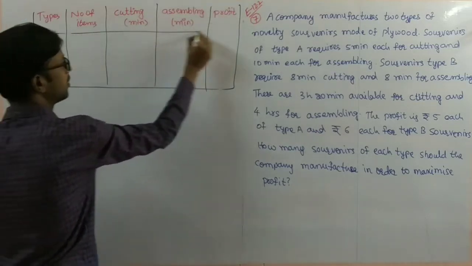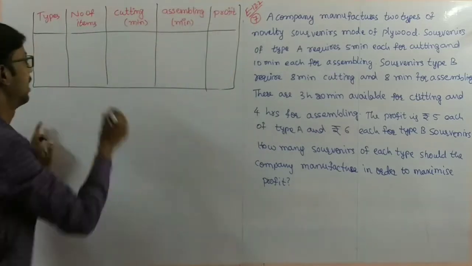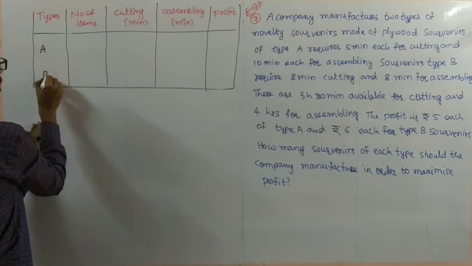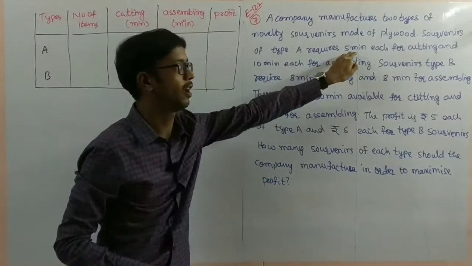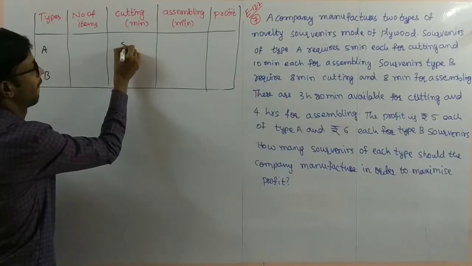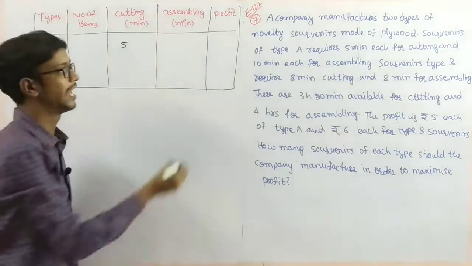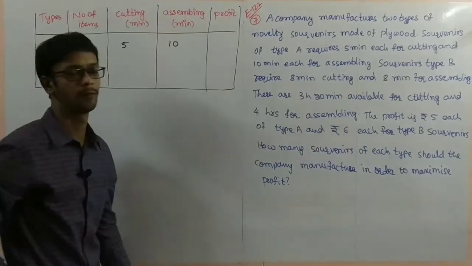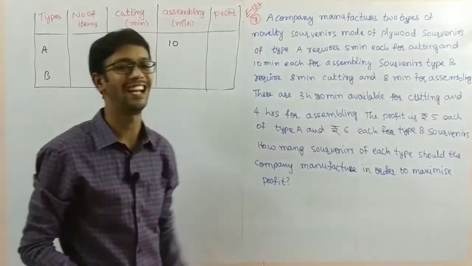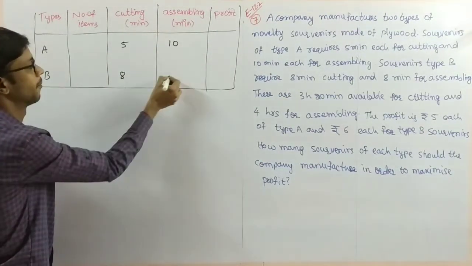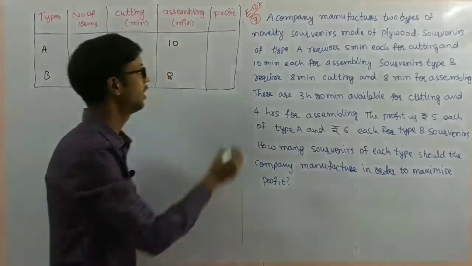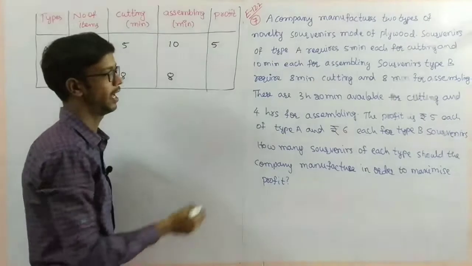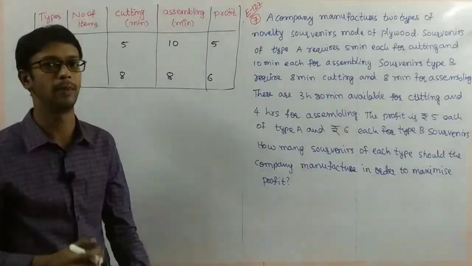Here two types are there, A and B. Type A requires 5 minutes cutting and 10 minutes assembling. Type B requires 8 minutes cutting and 8 minutes assembling. And the profit I'll take. First of all, profit is 5 rupees on type A, 6 rupees on type B.